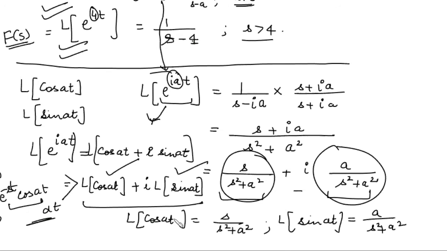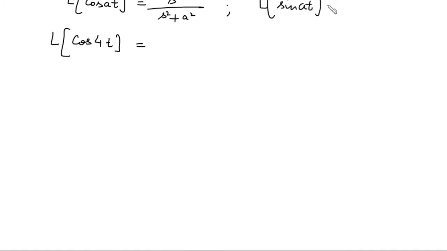So you have to remember that Laplace of cos of at is s upon s square plus a square and Laplace of sin of at is a upon s square plus a square. Okay. So using these formulas, now tell me what is the Laplace transform of cos of 4t. S upon s square plus 4 square, so that is s upon s square plus 16.